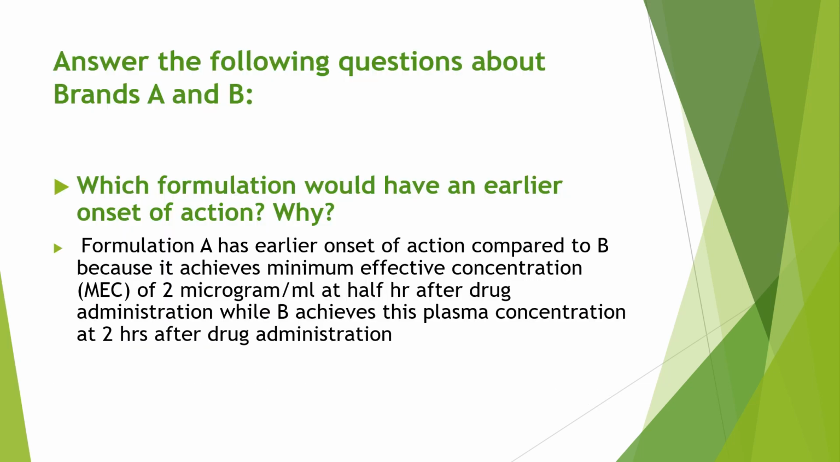Now this is the answer for fourth exercise. Which formulation would have an earlier onset of action and why? Formulation A has earlier onset of action compared to B because it achieves minimum effective concentration of 2 microgram per ml at half hour after drug administration, while B achieves this plasma concentration at 2 hours after drug administration.